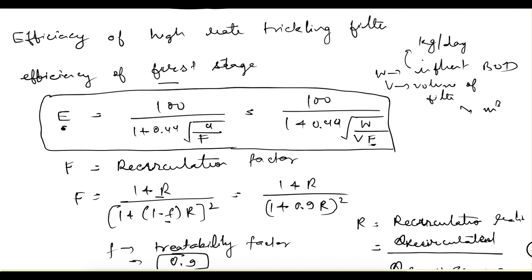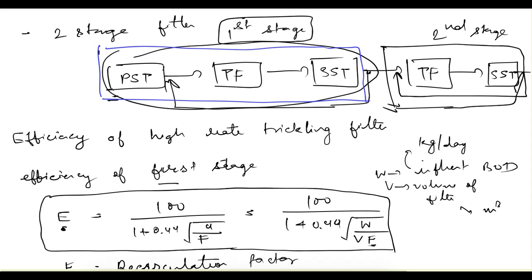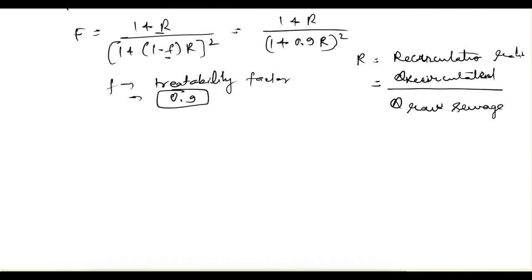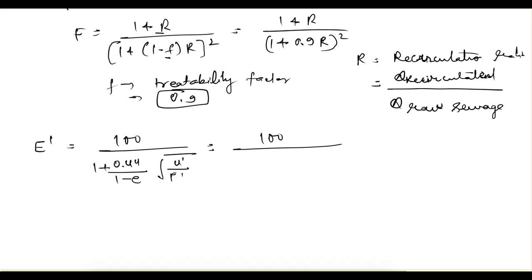Now let's see the second stage that we have shown here. The formula is almost similar. E dash is equal to 100 upon 1 plus 0.44 divided by 1 minus E into square root of U dash upon F dash, or we can write it as 100 upon 1 plus 0.44 divided by 1 minus E into under root of W dash upon V dash into F dash.